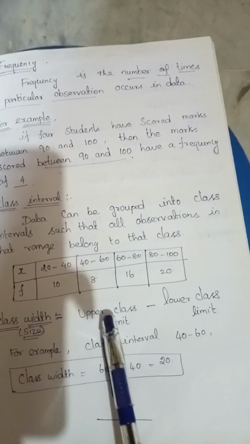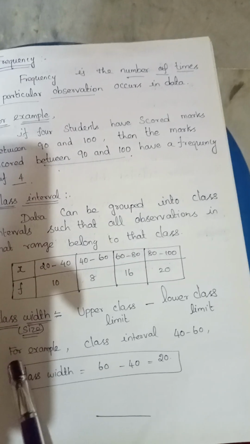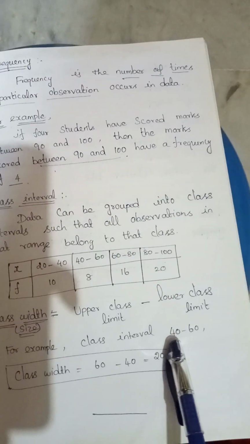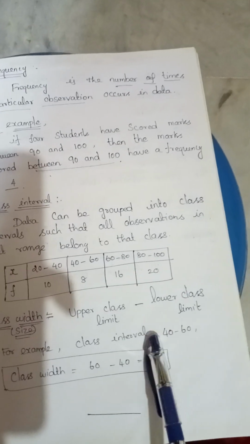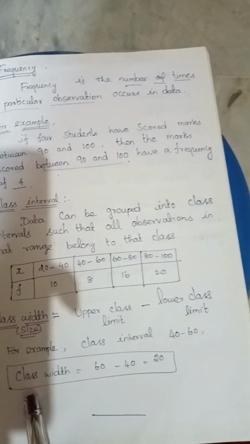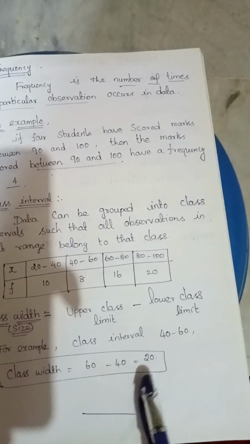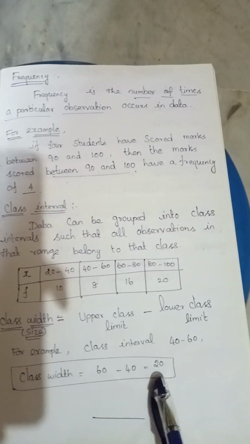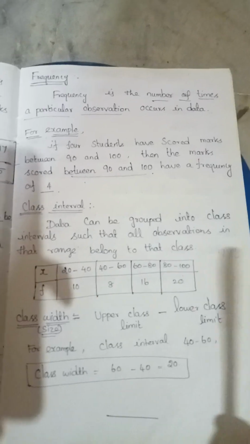Next one, class width or class size. Class width is equal to the upper class limit minus the lower class limit. For example, class interval 40 to 60: 60 is the upper class limit and 40 is the lower class limit. So class width is 60 minus 40, which gives 20. This is the definition of class width.